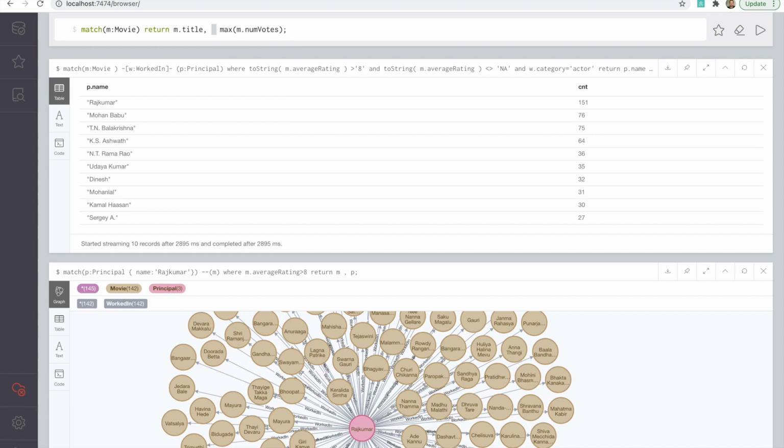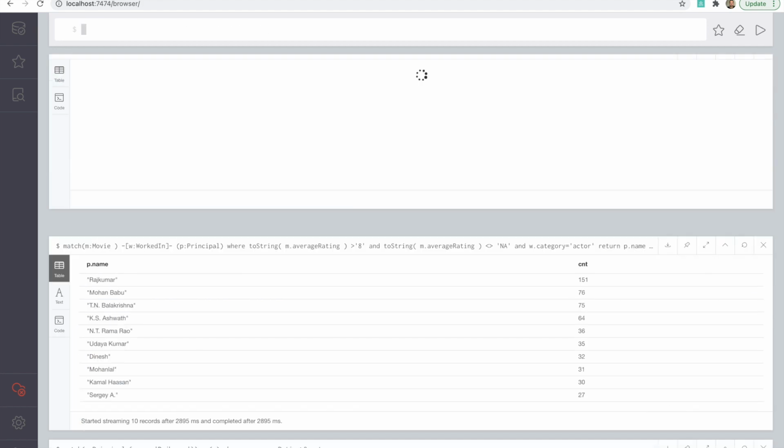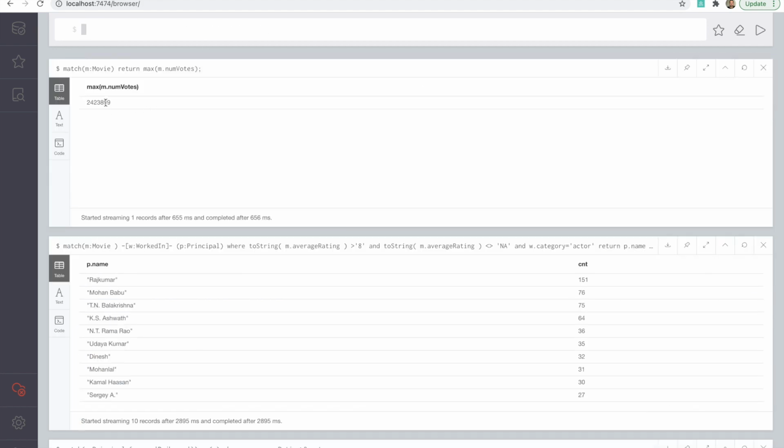Okay, so it will return all such movies. We don't want that. We just want to return the maximum votes. Okay, so the maximum number of votes is this, and let's try to find the movie for which the number of votes is maximum, like this one. So this number is quite big, definitely more than in the tens.